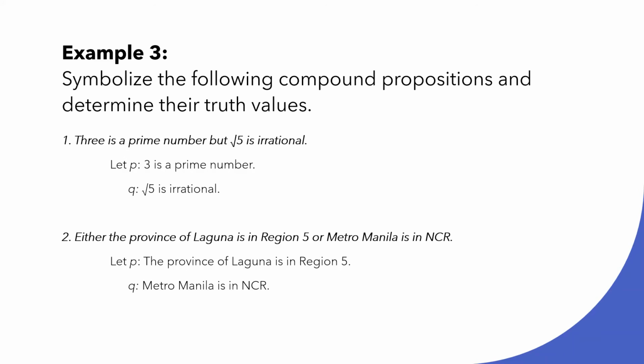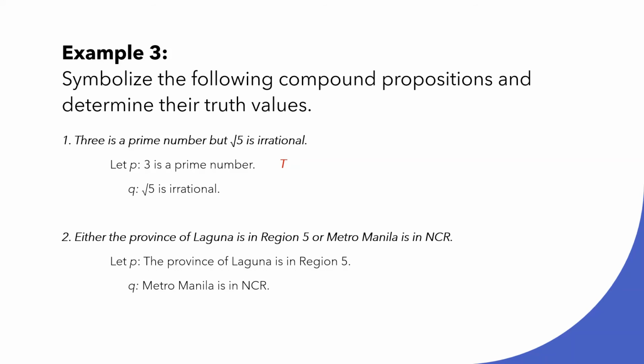Let's proceed to example number 3. We are asked to symbolize the following combined propositions and determine their truth values. Number 1: 3 is a prime number, but the square root of 5 is irrational. Let's symbolize the first proposition, 3 is a prime number, with P, and the square root of 5 is irrational with Q. As you can see, this is a conjunction, because of the connective but.